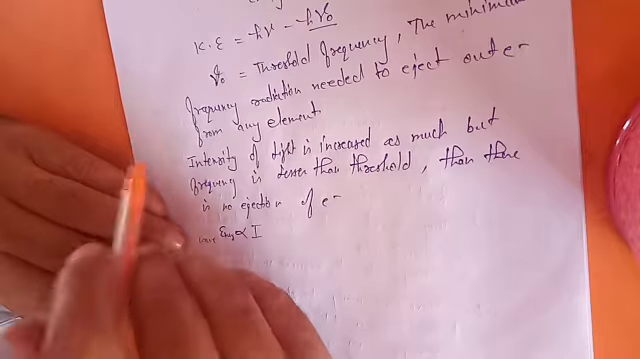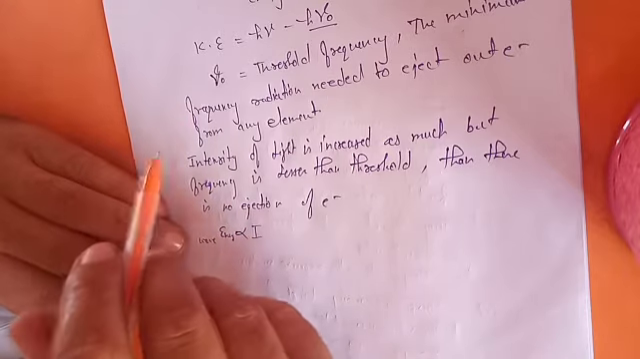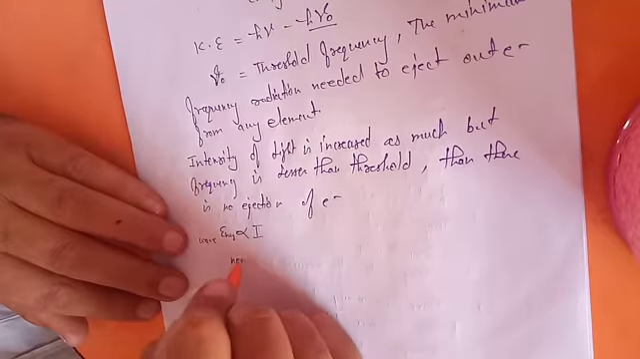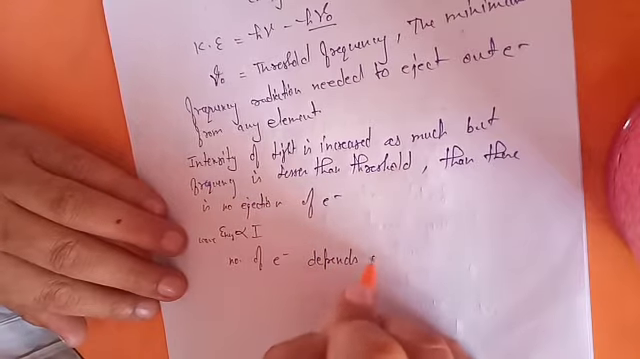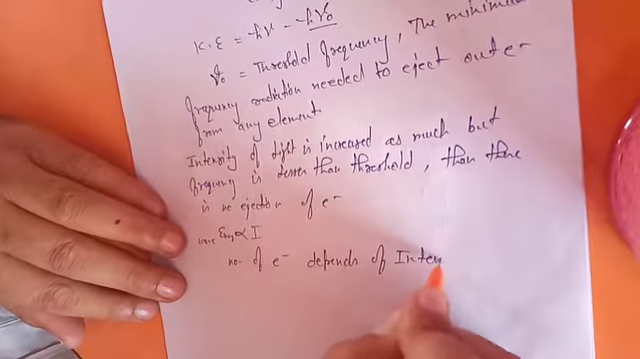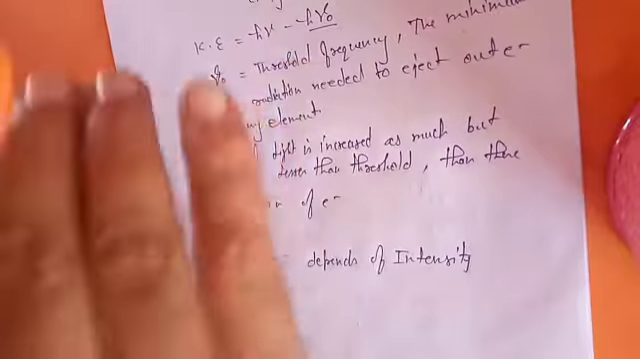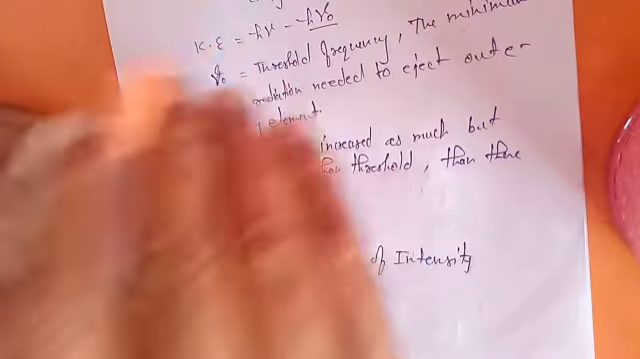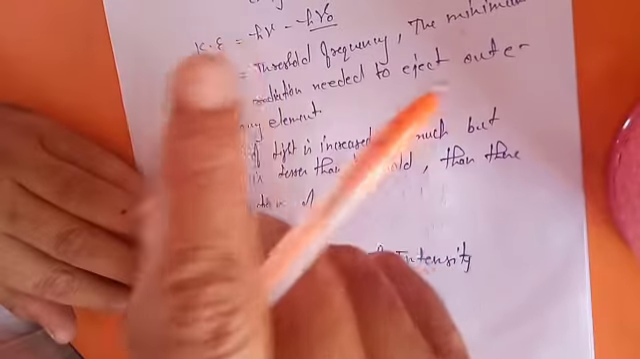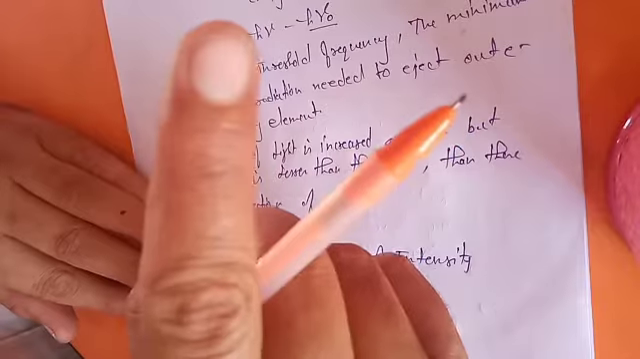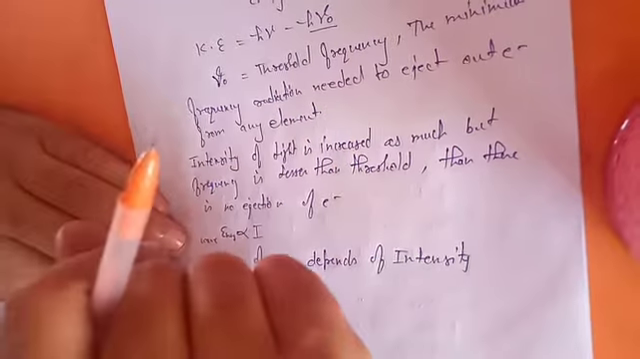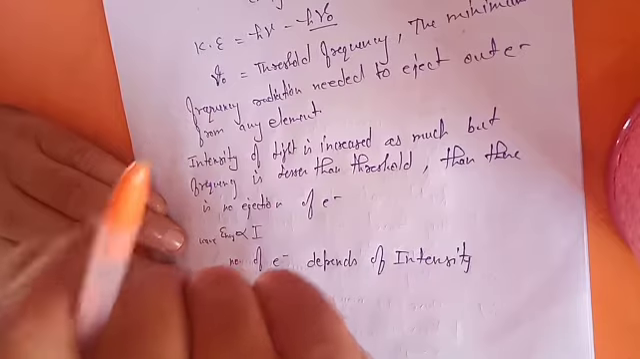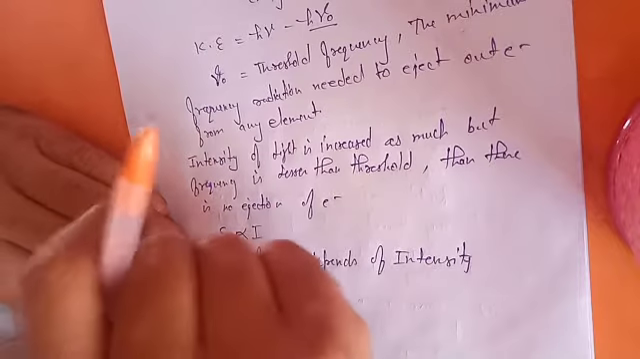And what about the number of electrons ejecting out? That also constitutes the current. The number of electrons actually depends on intensity then. If you put the light with more frequency, that will only increase the energy of the moving electron, but not the number of electrons. So this whole concept actually contradicted with the wave nature of the radiation.